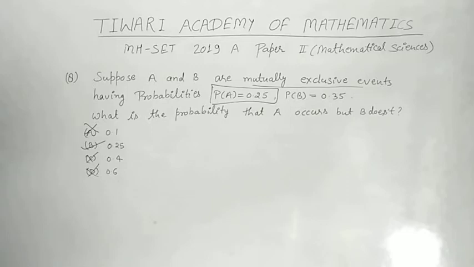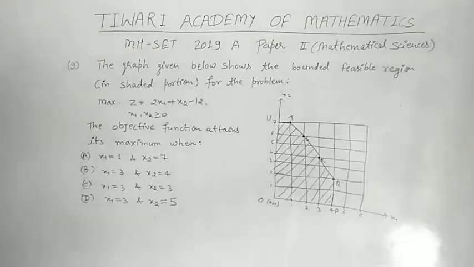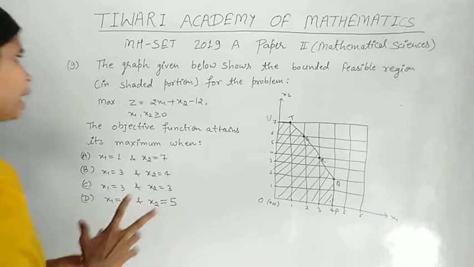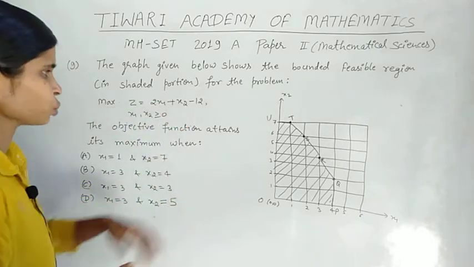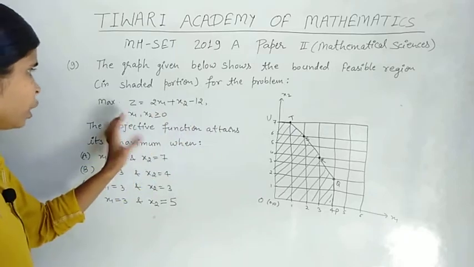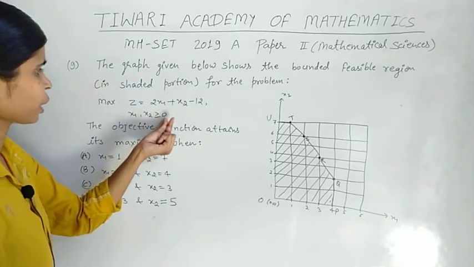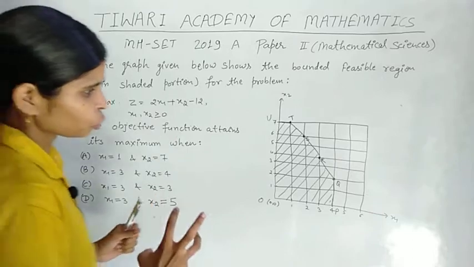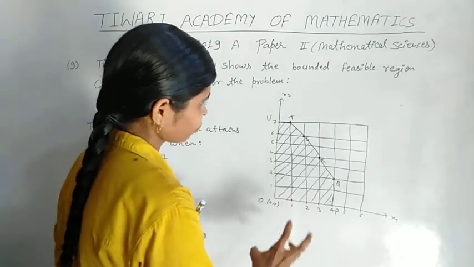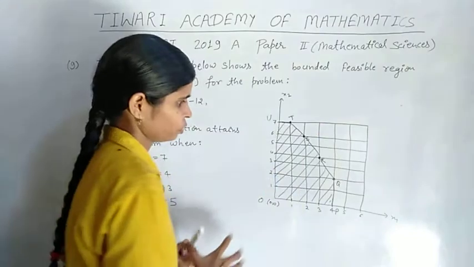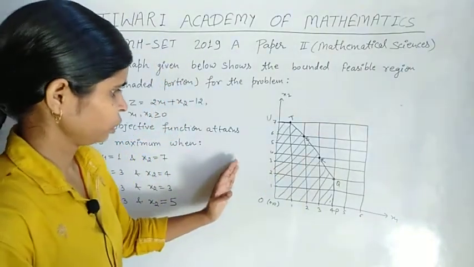9th. The statement of question number 9 is, the graph given below shows the bounded feasible region in the shaded portion for the problem max z equal to 2x1 plus x2 minus 12, where the non-negative restriction is x1, x2 greater than or equal to 0 and subject to the constraints, not given because the graph is given.